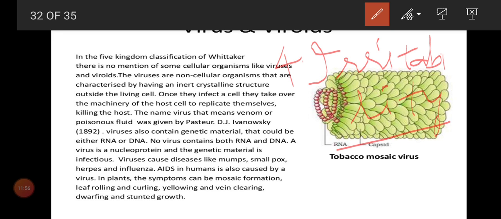Irritability. So what do you mean by irritability, children? Irritability means response to stimulus. If it is a living organism, automatically it will respond to some stimulus. We have learned in control and coordination, no? Regarding stimulus and response. Like that, if stimulus is there, automatically it will respond. That is the nature of living organisms.